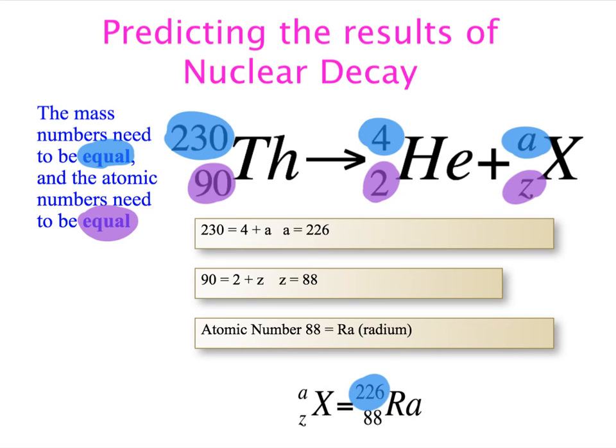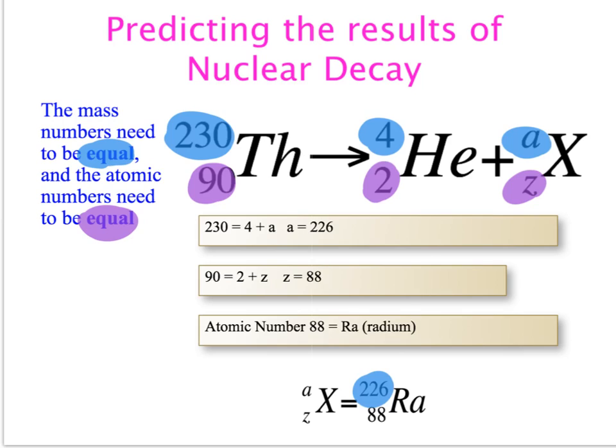We also need the atomic numbers to be equal. So we have 90 on the left side of our equation, and we have 2 and Z on the right side of the equation. Since we need those to be equal, our Z has to be equal to 88. So 2 plus 88 gives us 90. If we look at our periodic table, 88 is radium. So we've taken thorium and turned it into radium through our nuclear decay.